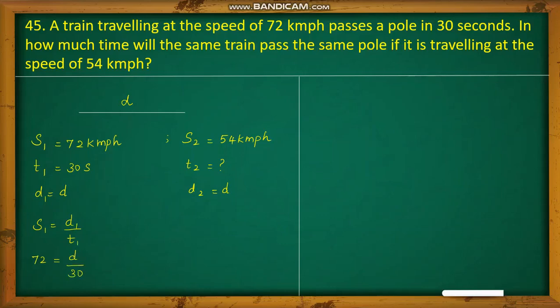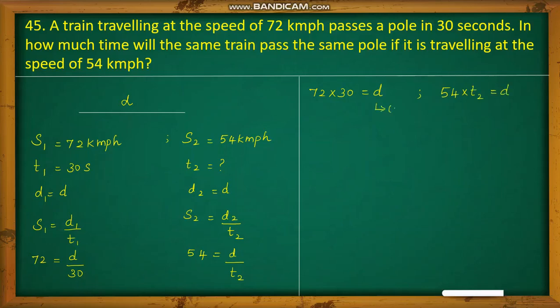So this implies that 72 into 30 will be D. In the second scenario, S2 will be equal to D2 by T2. So S2 value is 54, D2 is again D, T2 value we have to find out. So now you will be getting 54 into T2 equals D.